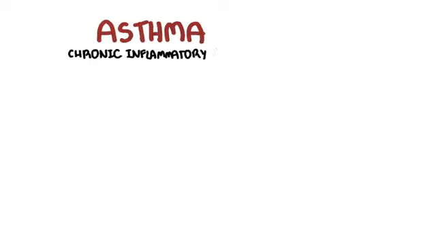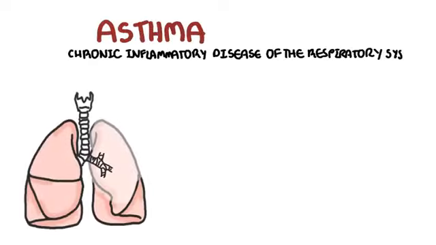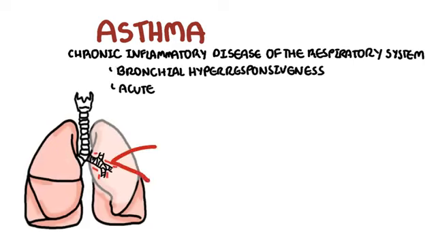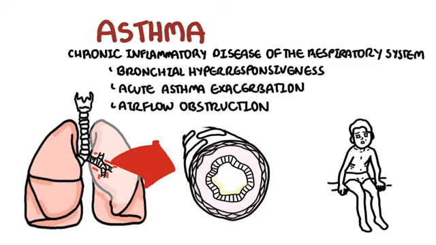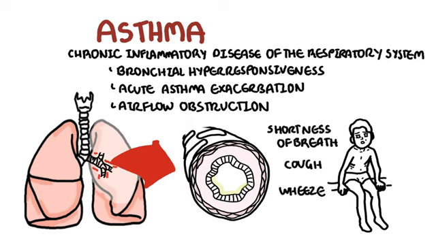Asthma is a chronic inflammatory disease of the respiratory system, characterized by bronchial hyperresponsiveness, episodic acute asthma exacerbations, and reversible airflow obstruction. Asthma causes symptoms including shortness of breath, cough, and wheezing. It commonly presents in childhood and is usually associated with conditions such as eczema and hay fever.